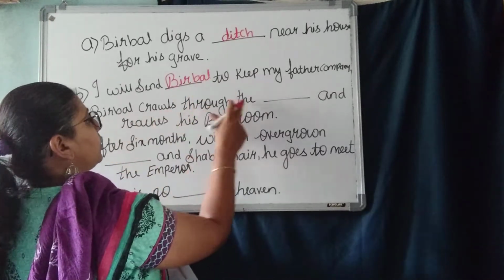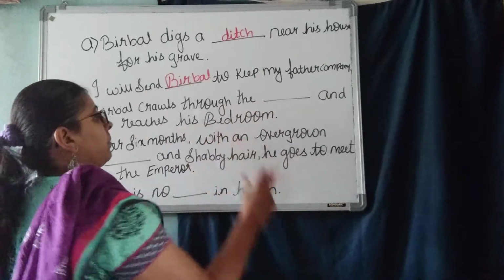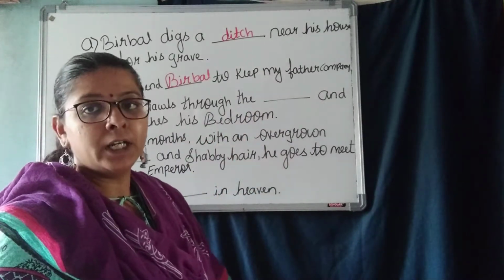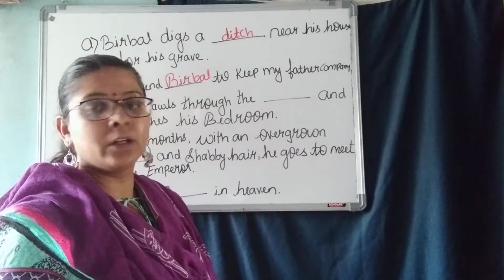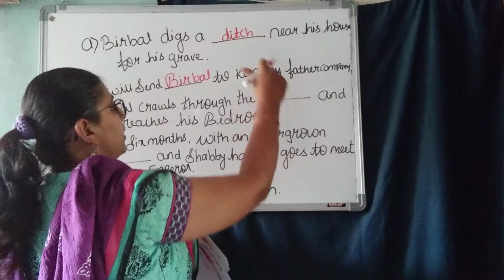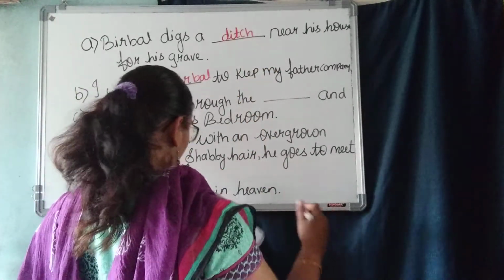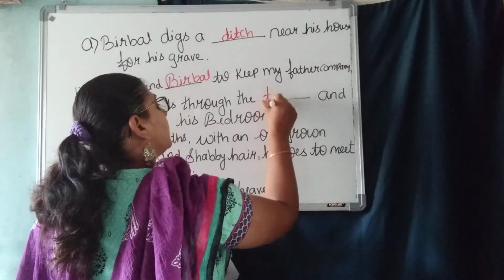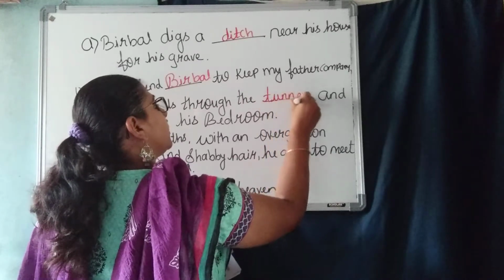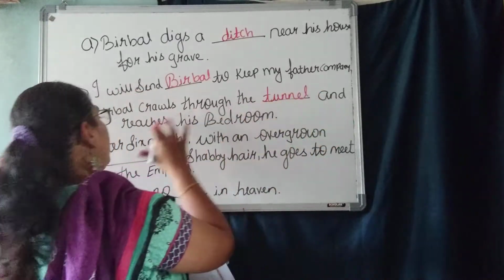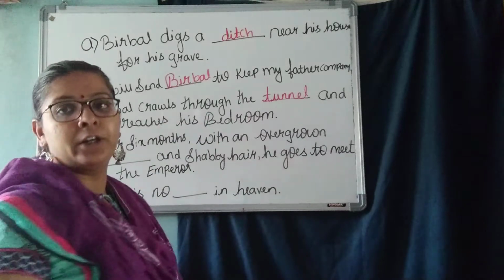Birbal crawls through the dash and reaches his bedroom. When he made a ditch, he crosses through which? He crosses the tunnel. What he crosses? Tunnel. He crosses the tunnel and reaches his bedroom.